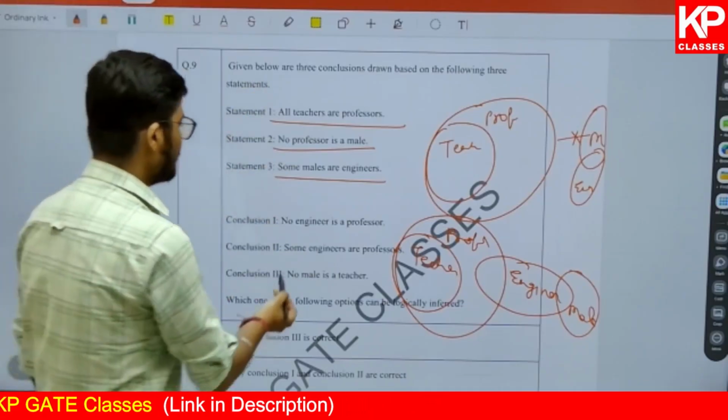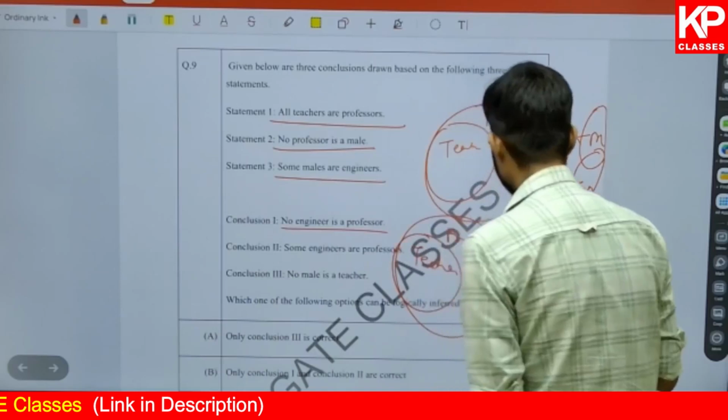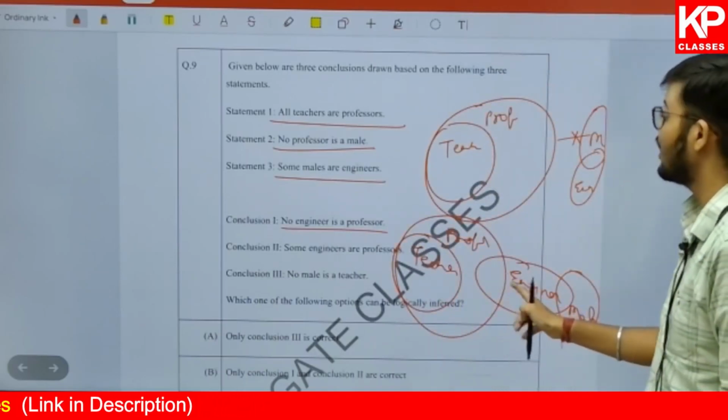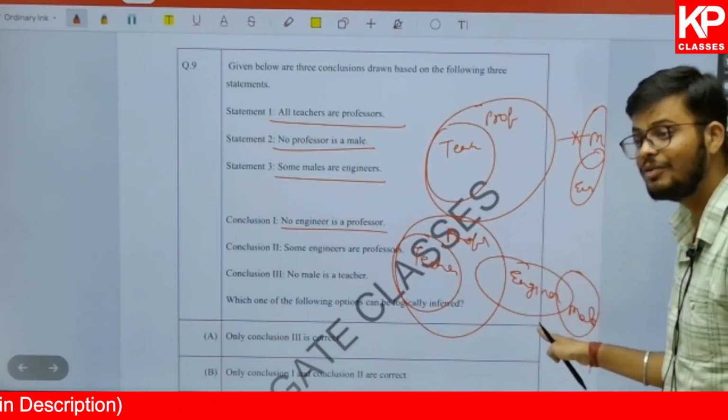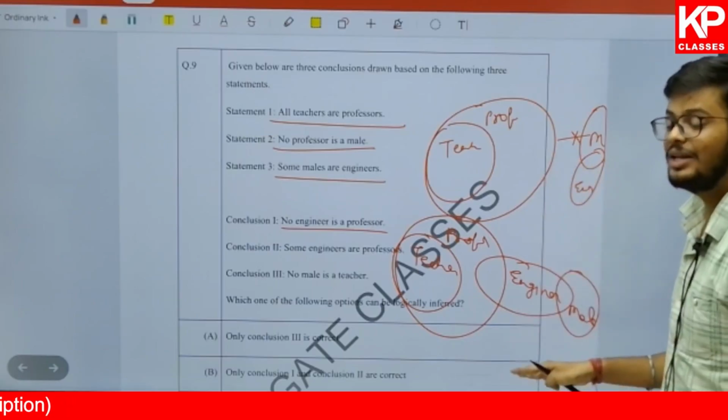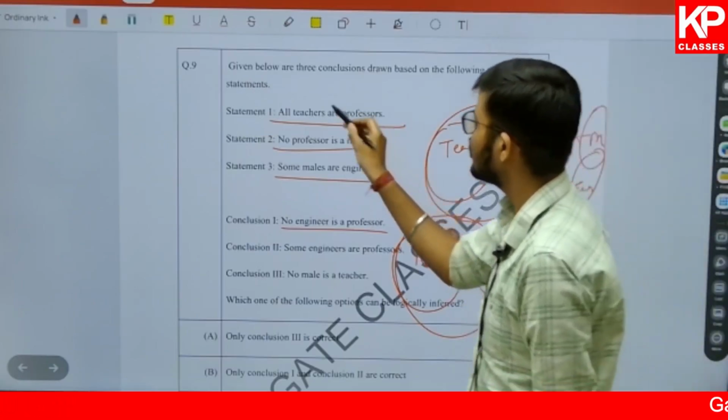Now try and understand. No engineer is a professor. Is this possibility correct here? No engineer is a professor. It can be correct, but it cannot be said to be correct because there is no clarity given on this part. So we cannot go with this option.